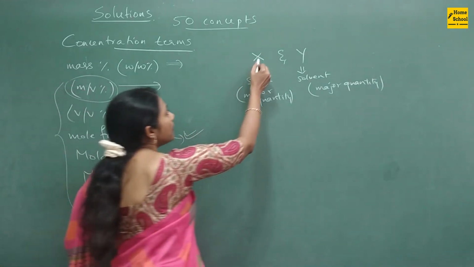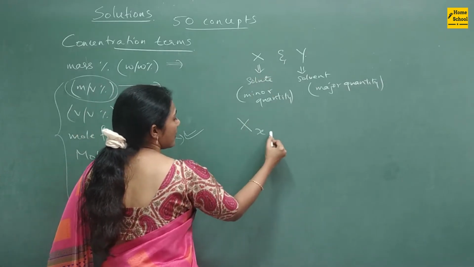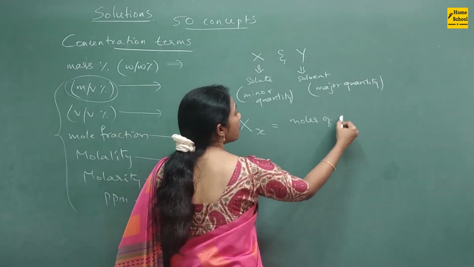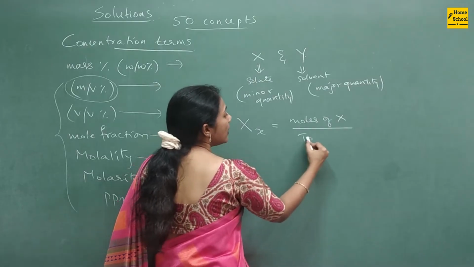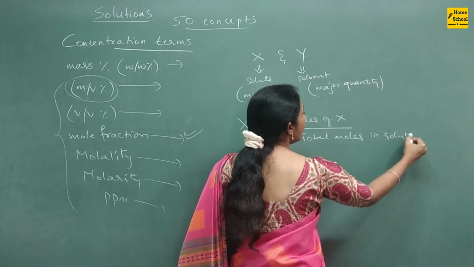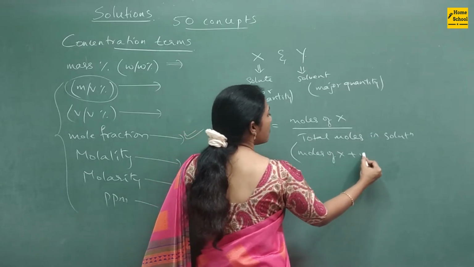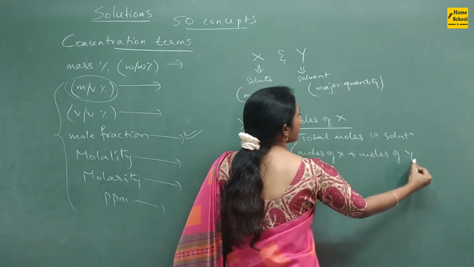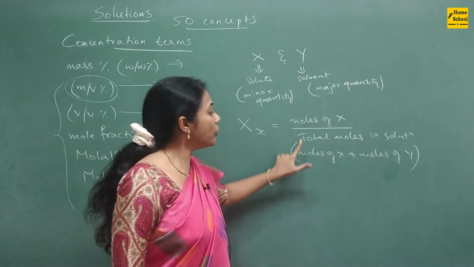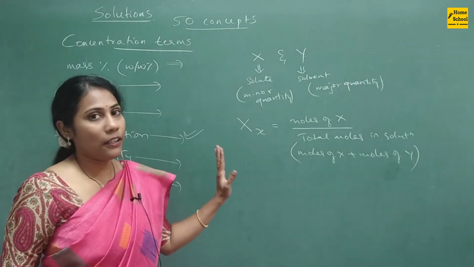So now we have component X and Y, solute and solvent. I want to find out mole fraction of X. So mole fraction of X is nothing but number of moles of X divided by total moles in a solution. Total moles in solution means what? Moles of X plus moles of Y. So it is nothing but ratio of moles of one component to the total moles present in a solution. So that one you can write as a definition.